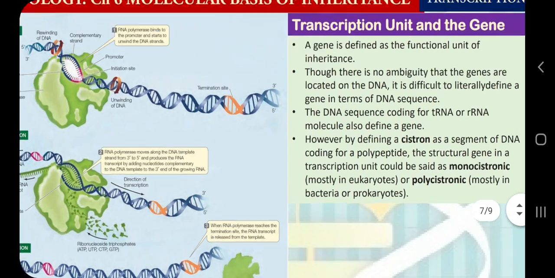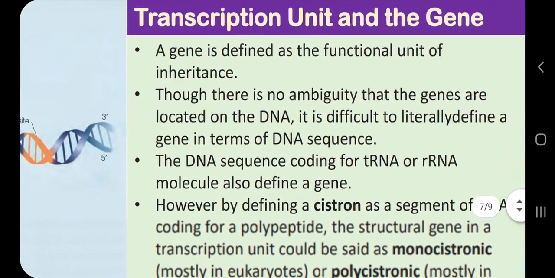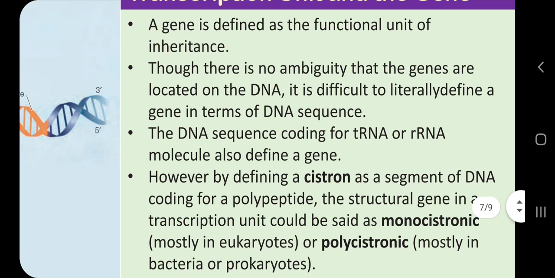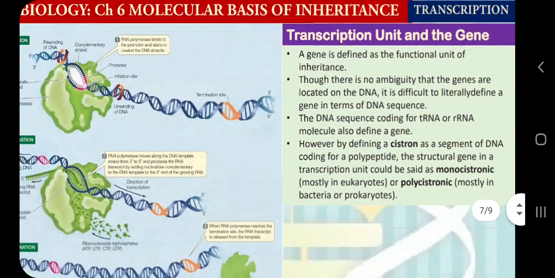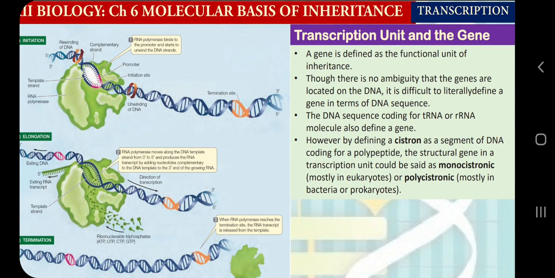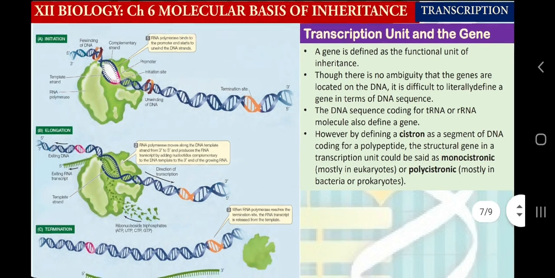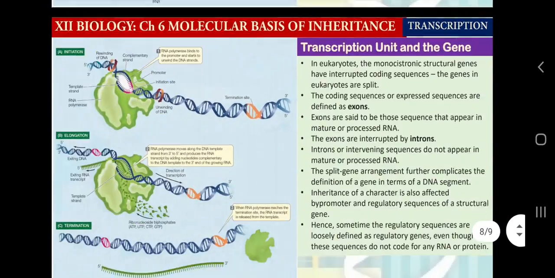So now we are aware of the gene. What is a gene? Gene is the functional unit of inheritance, and now we know that a gene is a sequence of DNA. That sequence of DNA may or may not be translated into one or more polypeptide chains. In bacteria we have polycistronic mRNA, and in eukaryotes we have monocistronic mRNA. We will learn more about polycistronic and monocistronic mRNA when we discuss gene regulation and the lac operon, which is a very interesting and important topic for the board examination also.